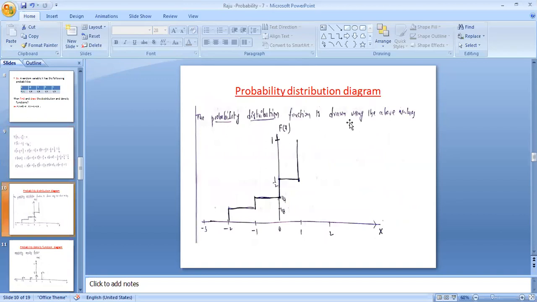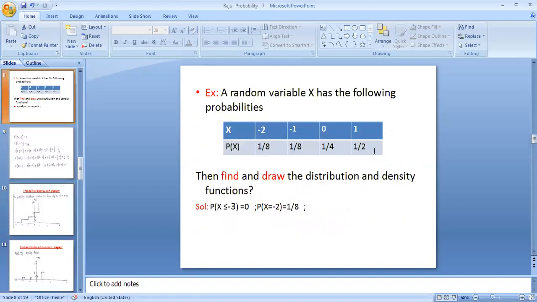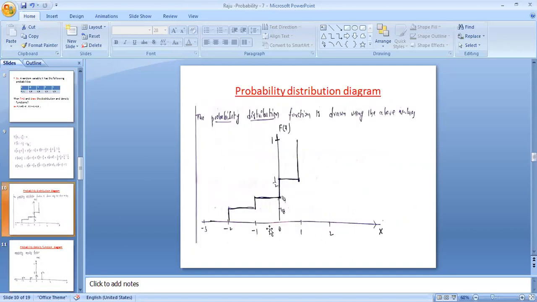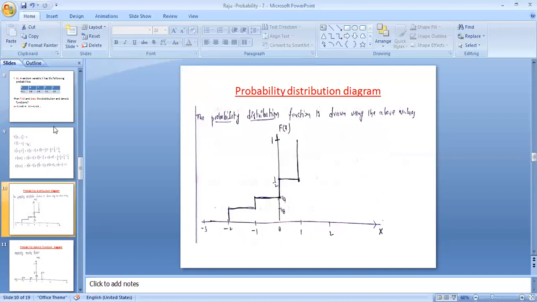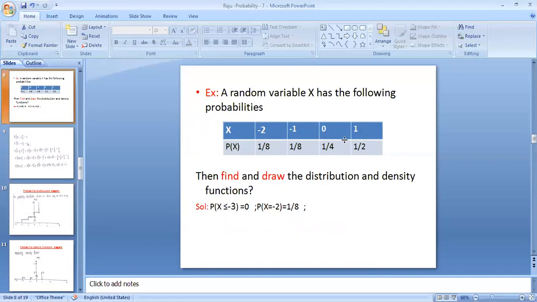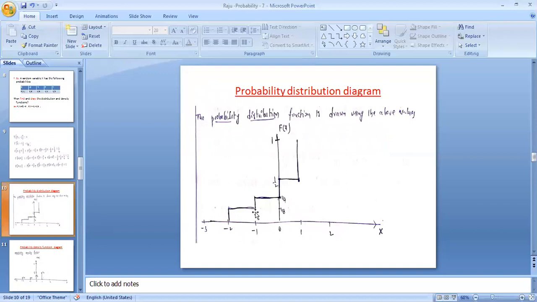So in the probability distribution function diagram, at 0 value, what is the corresponding probability? At 0 value it is 1 by 4. So that is the reason here at 0 it is 1 by 4. And at 1, what is the probability? At 1 it is 1 by 2. So at 1 it is 1 by 2. And similarly at 2 there is no value. At minus 1, what is the value? At minus 1 it is 1 by 8, and at minus 2 it is again 1 by 8.